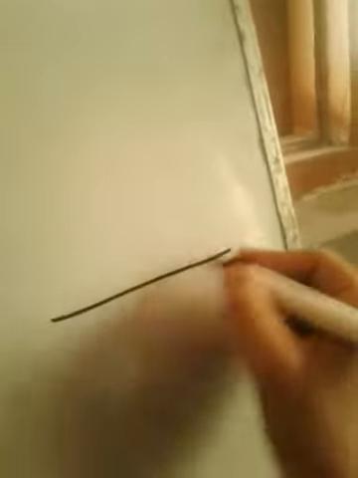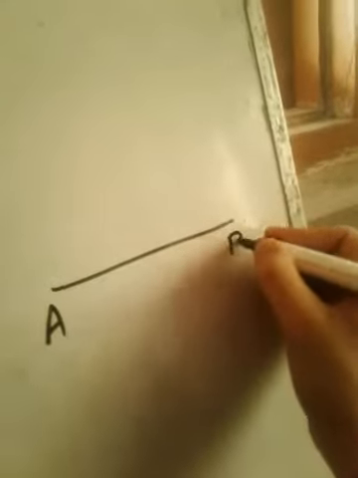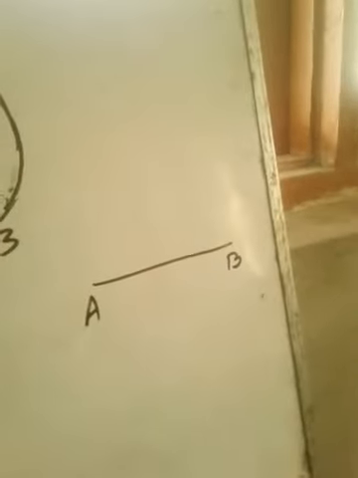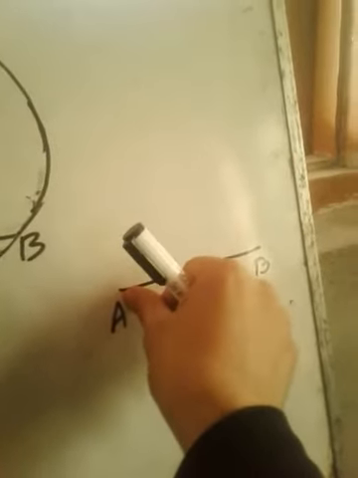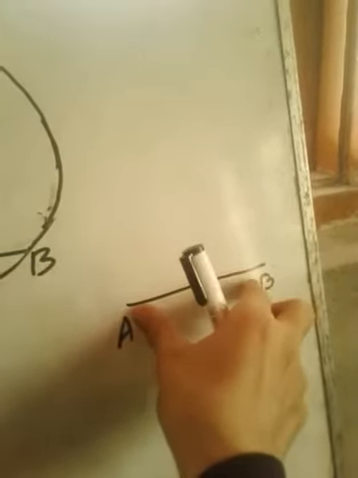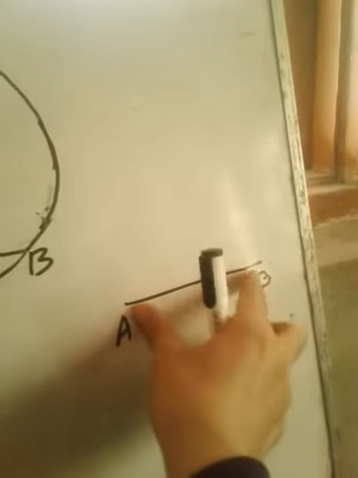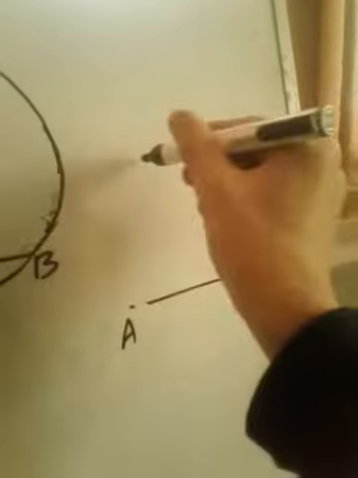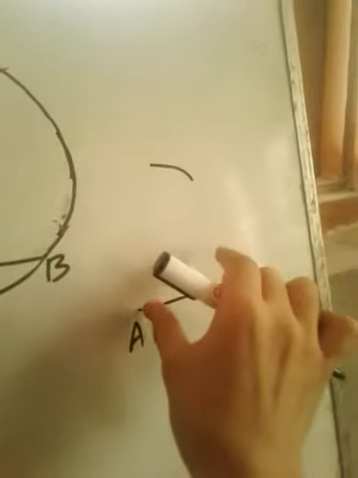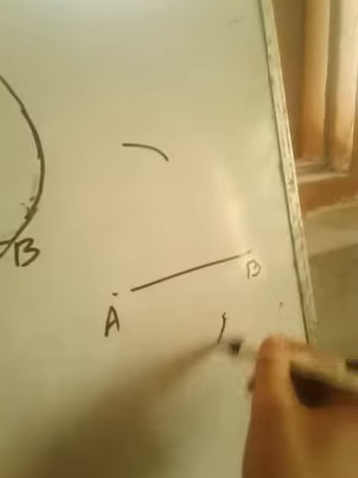So I will show it here, how we can draw a perpendicular bisector. Suppose we have a line AB or line segment AB. To draw its perpendicular bisector, we keep the center here and take a radius more than half of AB. Suppose this is half, this is more than half of AB, and we draw an arc here. Now we don't change the radius and draw an arc downwards.